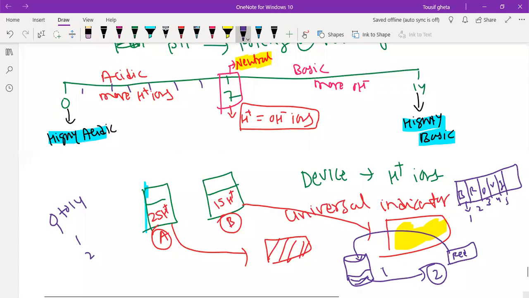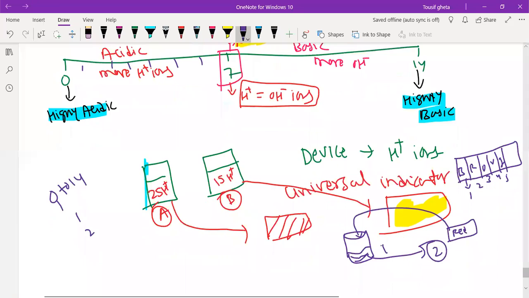So this is what the universal indicator is. But the question was: sir, you told us that by using the universal indicator we can find out strong acid or weak acid, strong base or weak base. The second method, the pH scale, you also told. But you did not tell how to measure OH minus ions. In both, you are measuring H plus ions.